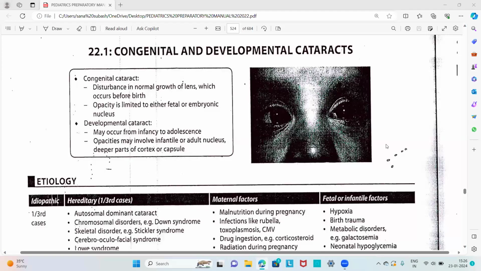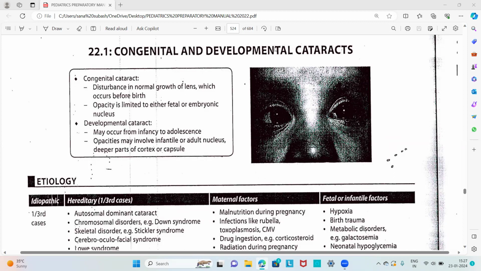Hello everyone. So in this video, we are going to discuss certain questions, four of them. In the skin disorders, we are going to discuss the Mongolian spot, and in the eye disorders, the congenital and developmental cataract. Also, in the disorders related to the ear, we are going to learn about the management of otitis media, and also about a procedure like laryngoscope. So these are the four questions we are going to discuss in this video.